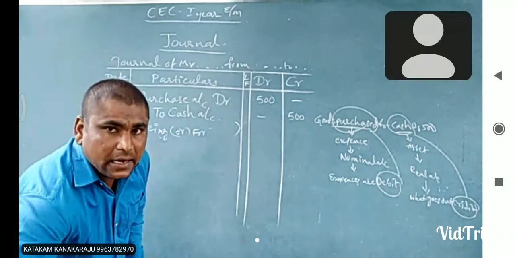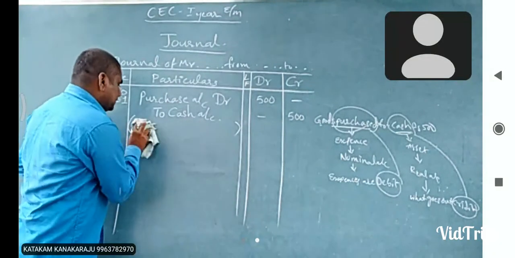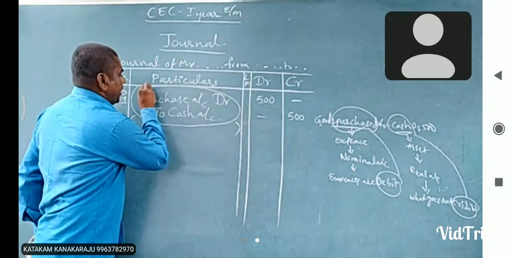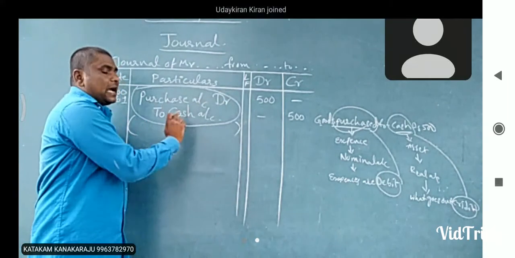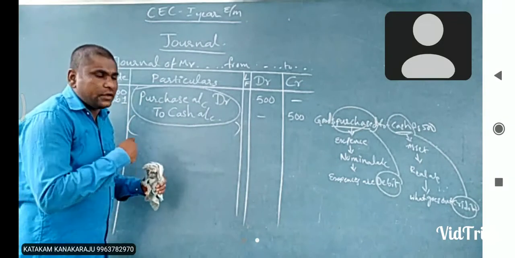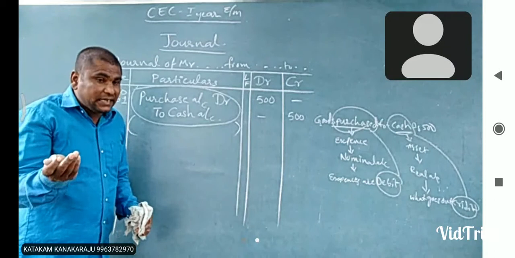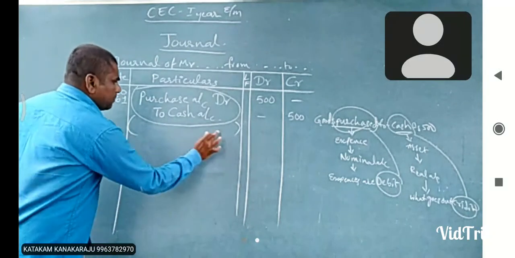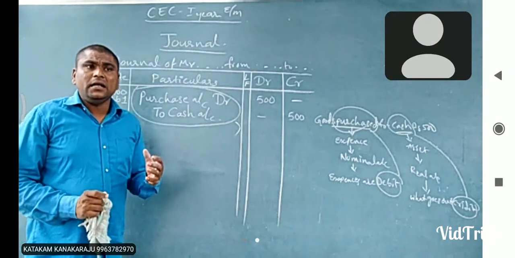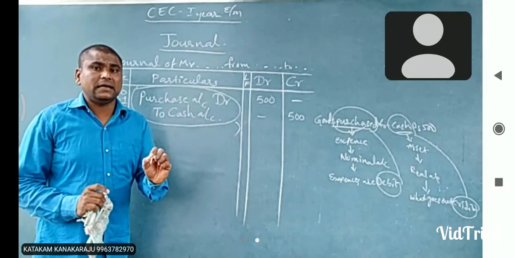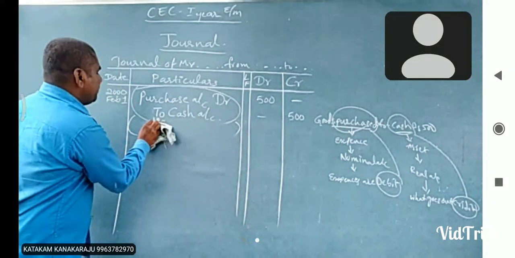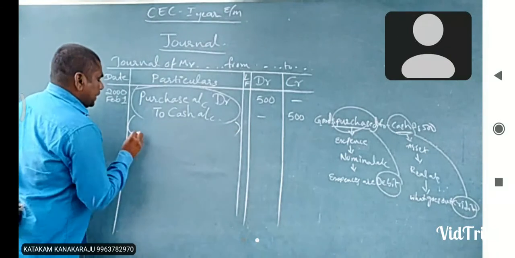Okay, see here I will write the journal entry. This is a journal entry. Purchase account debit to cash account. It's called journal entry. The process of recording into a journal is called journalizing. Okay, it is journal entry. Within the brackets, what do we mention? Narration. And narration begins with what? We have two prefixes. What are they? Being or for. Whichever we can choose, being or for.